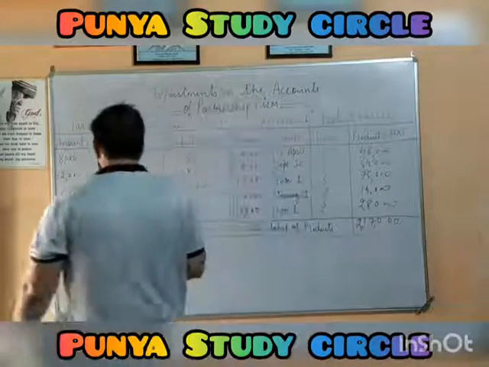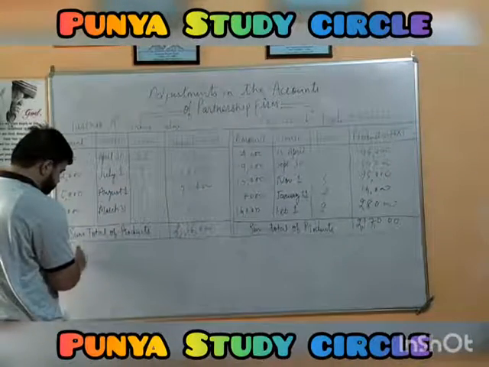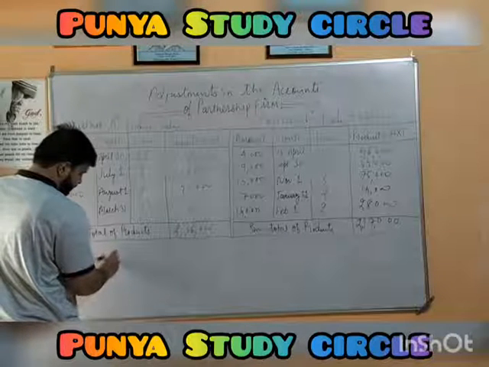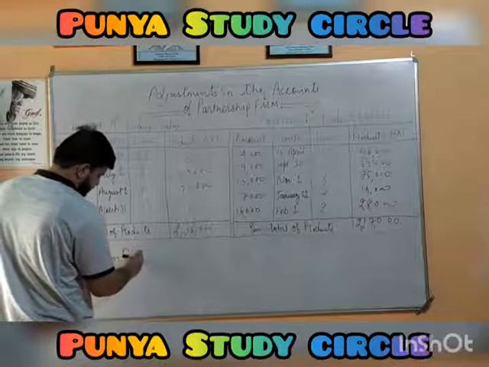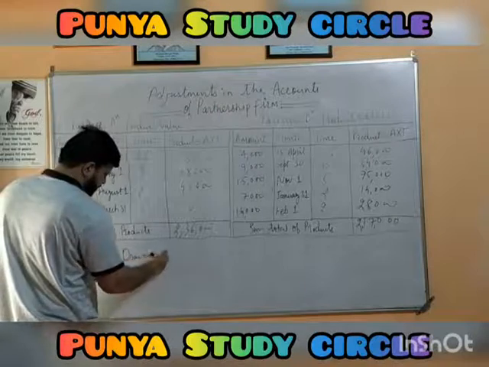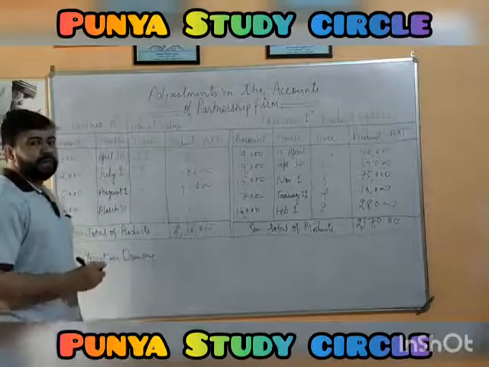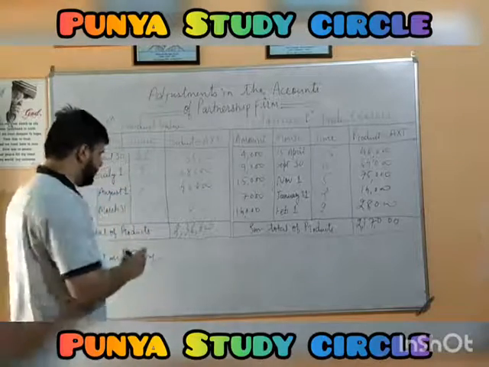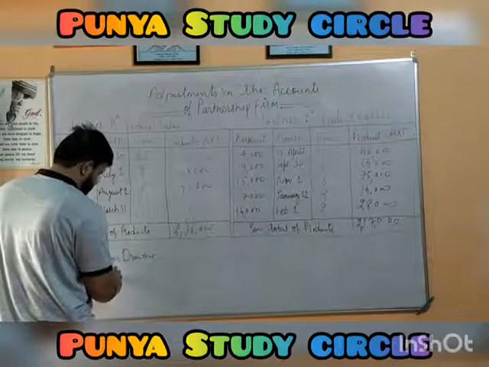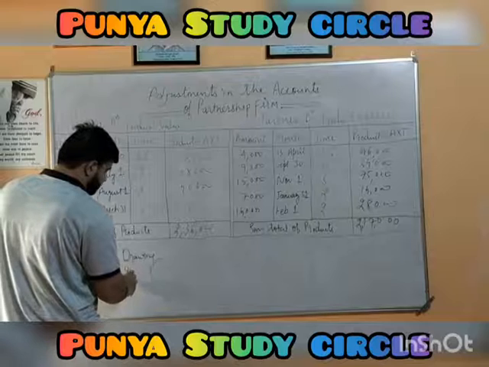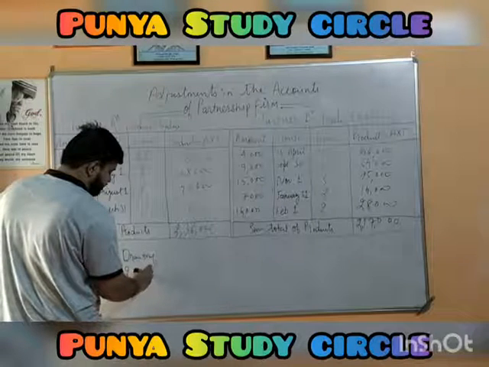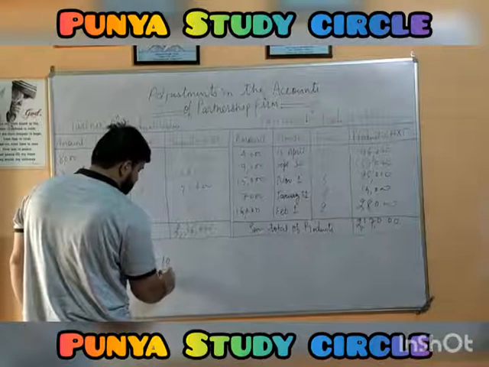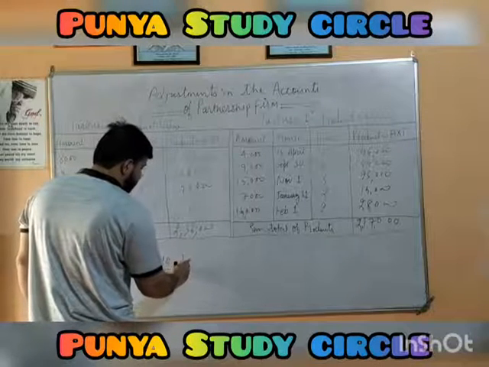Now we need to apply the method for calculating interest on drawing. Assuming the rate of interest provided in the question is 10% per annum. A's interest on drawing, that is 2,36,000, the sum total of the product, into the rate of interest and 1 month.